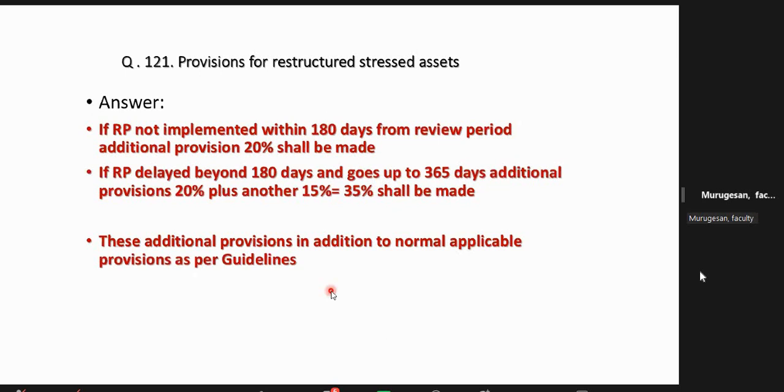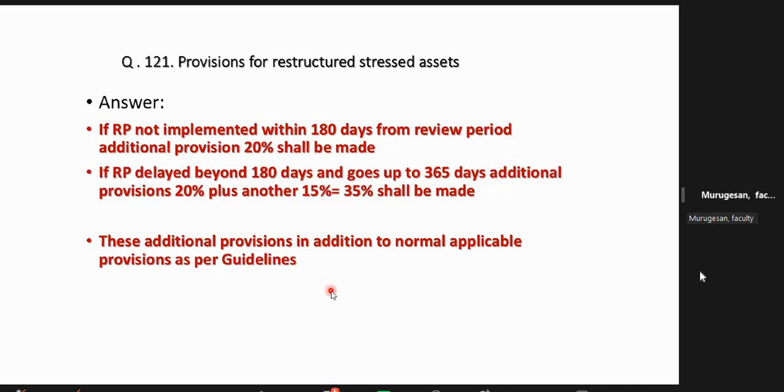Here, restructured means stressed assets, corporate assets, big loans to big corporates. Under IBC the case will be in NCLT, National Company Law Tribunal. Okay, that is the credit management.